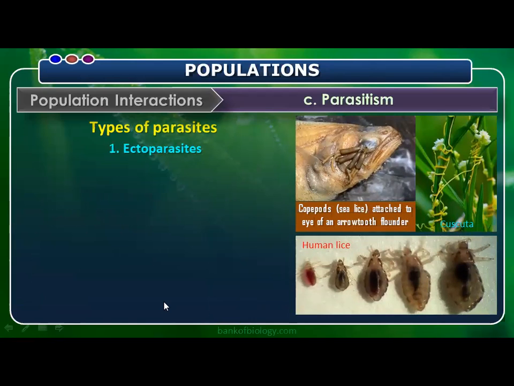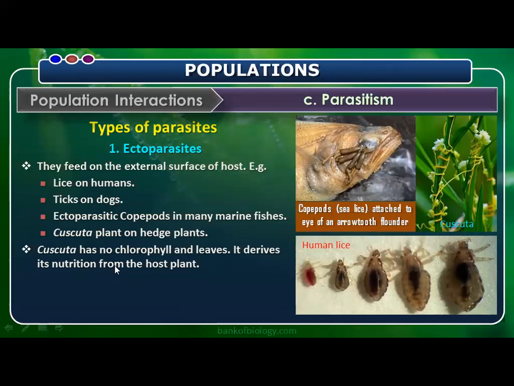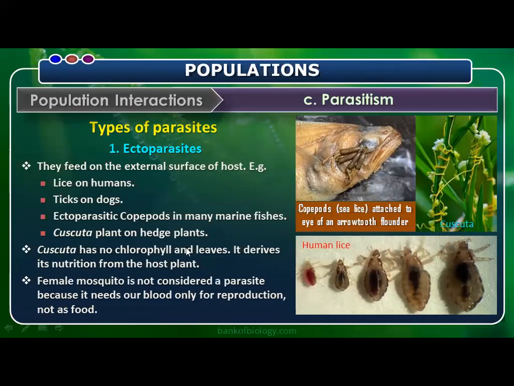So, types of parasites. Parasites that live outside the body we call ectoparasites. Examples are lice on humans, ticks on dogs, and ectoparasitic copepods on marine fishes. Cuscuta is a plant parasite on a hedge plant; Cuscuta is the parasite here. You can see the diagram on the screen. Cuscuta actually has no chlorophyll and no leaves. It derives nutrition from the host plant itself. It doesn't do any photosynthesis.